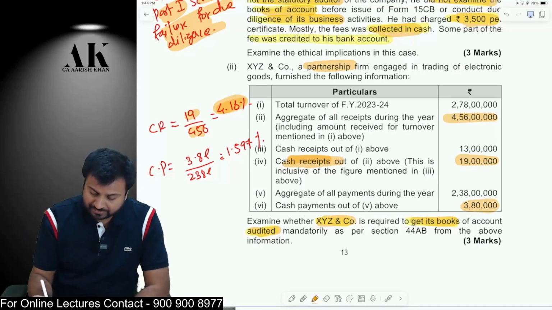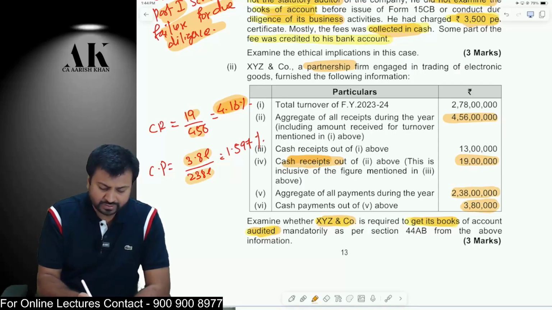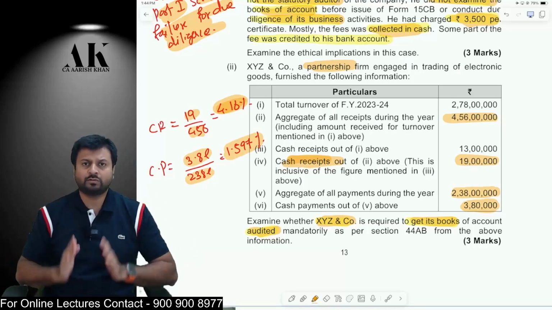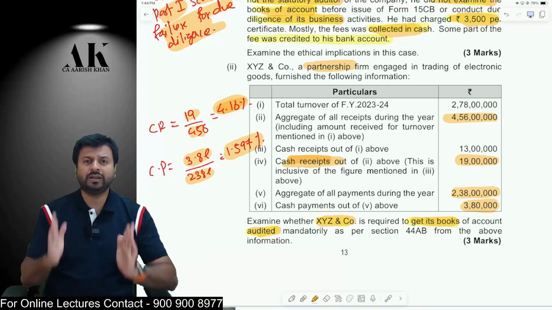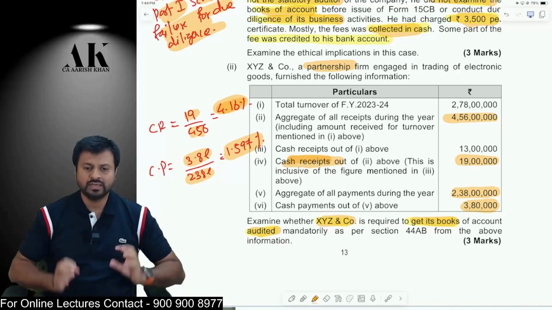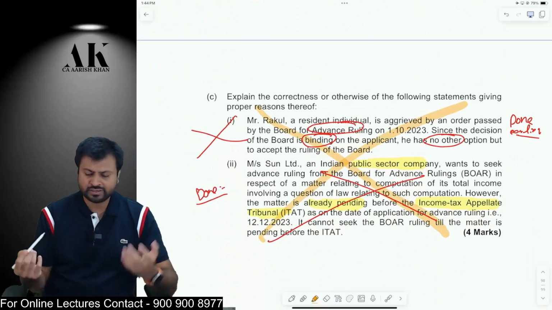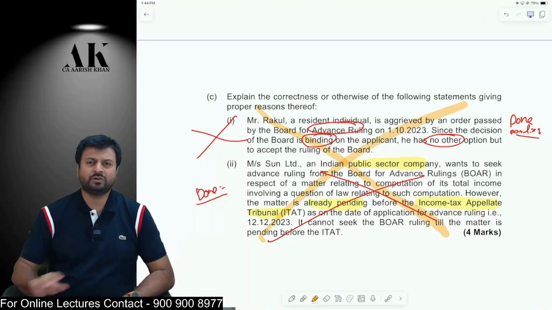And the cash payment is 3.8 lakhs and the total payment is 2 crore 38 lakhs. Therefore, 3.8 lakh divided by 238 lakh is 1.597. Therefore, both payments and receipts are up to 5% of the totals. Therefore, it will not be liable for what? Tax audit up to 10 crore rupees. So this is what this question is all about. Okay. The next one is also a similar question we have already done. So the majority of this MTP paper was already done by us.